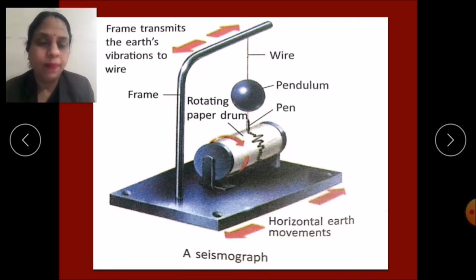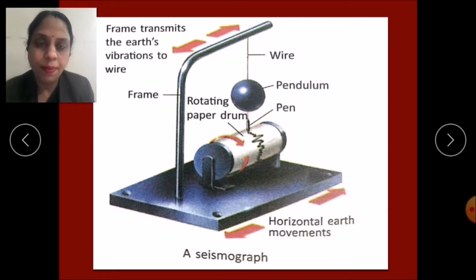A seismograph consists of the frame. This is the rotating paper drum. This is the pendulum, wire, and can you see this, children, the pen? Now children, what happens as the earth trembles? This pendulum vibrates and makes the pen move over the paper wrapped on the drum. And this drum also rolls as the pen moves.